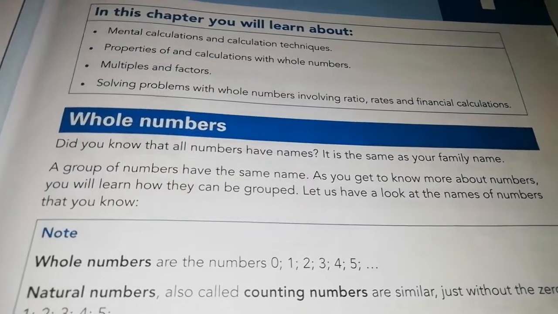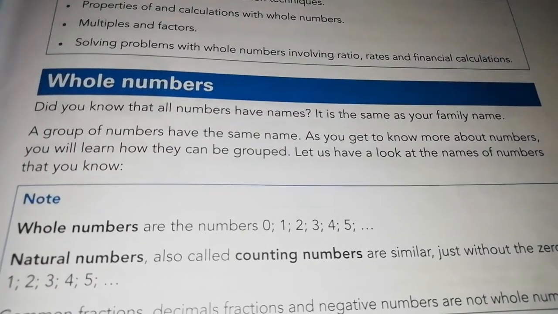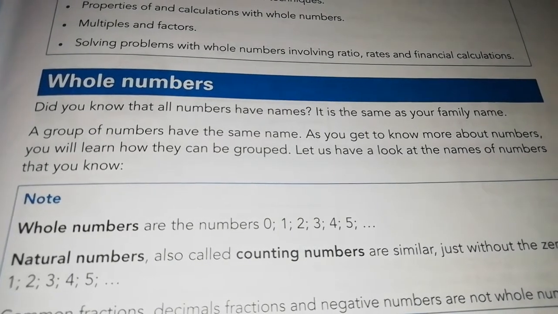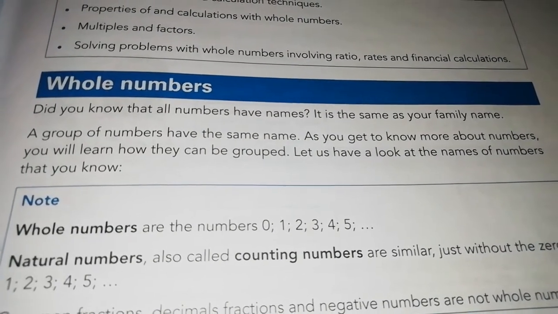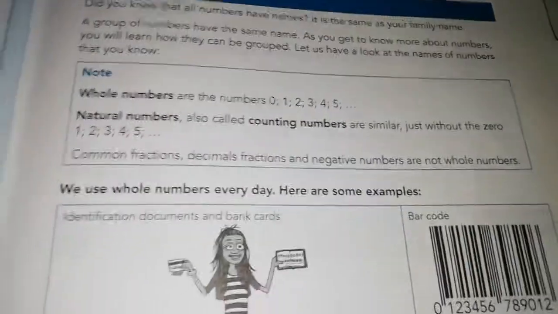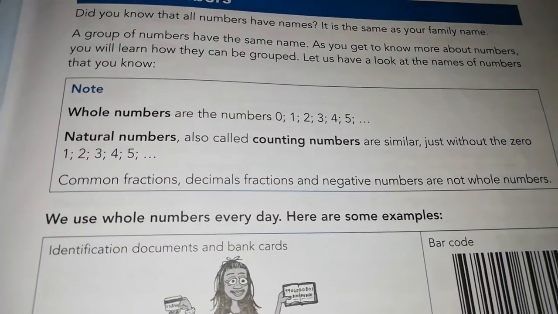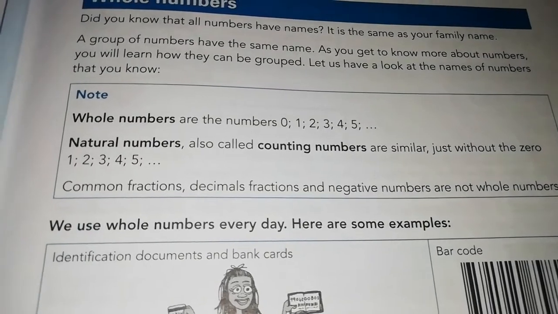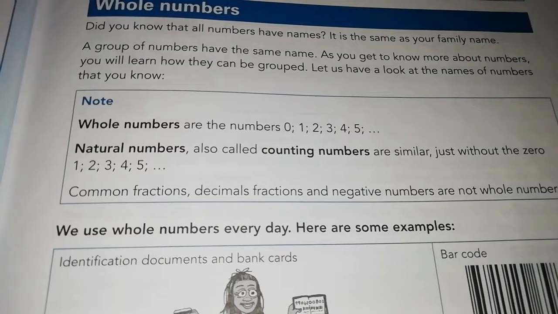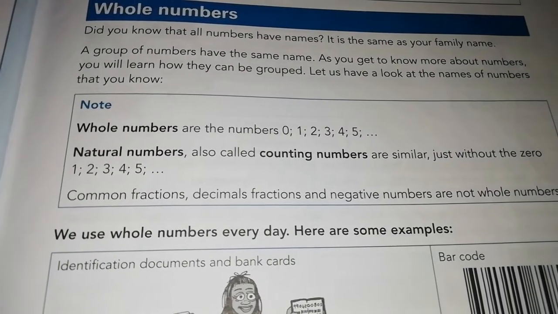It is the same as your family name. A group of numbers have the same name. As you get to know more about numbers, you will learn how they can be grouped. So let us have a look at the names of numbers that you know. If we're looking at whole numbers, these are the numbers 0, 1, 2, 3, 4, and 5. It's very important to note that whole numbers start with a 0.